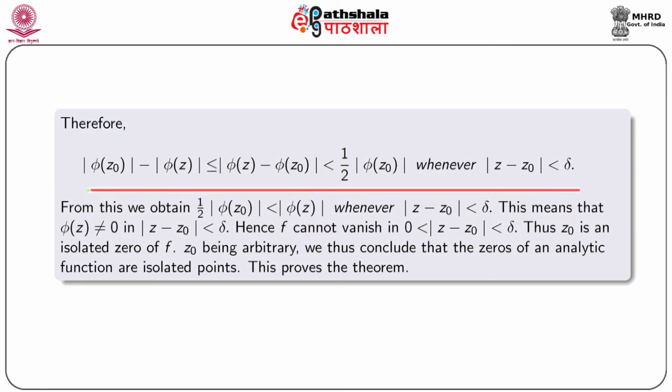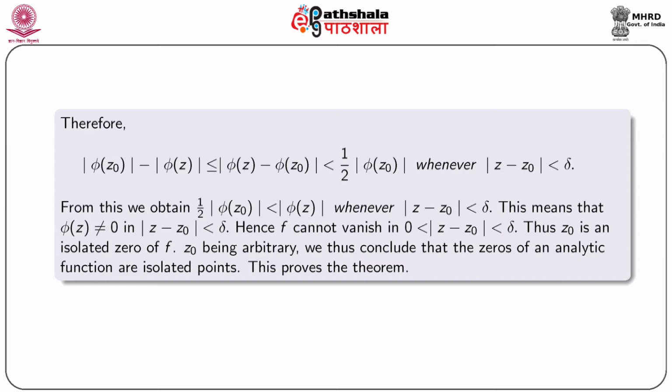Therefore, |φ(z0)| − |φ(z)| ≤ |φ(z) − φ(z0)|, which is less than ½|φ(z0)| whenever |z − z0| < δ.